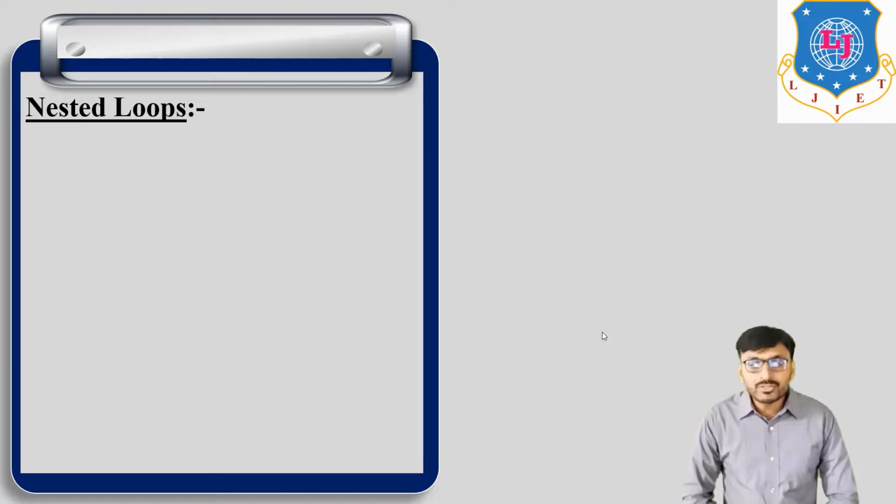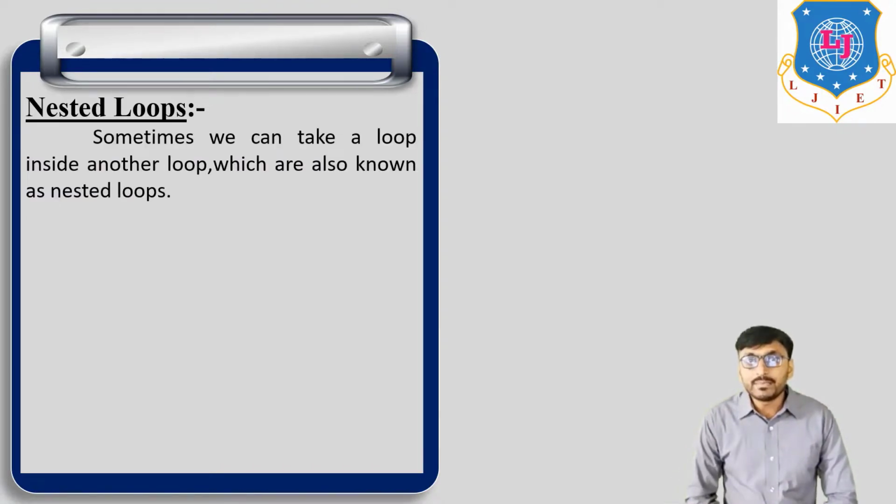Now the next topic is nested loop, and sometimes we can take a loop inside another loop. So a loop inside another loop is called a nested loop. So there is one for loop, and inside this for loop there is another for loop. So that is called a nested loop.